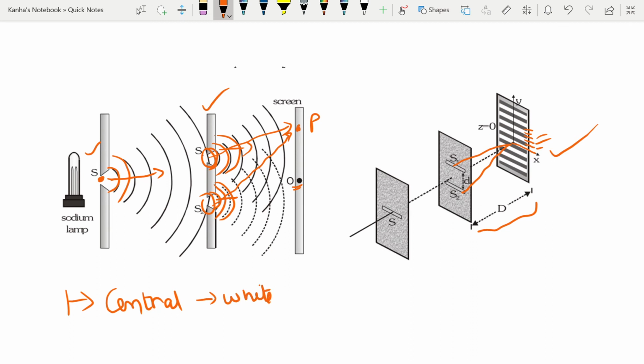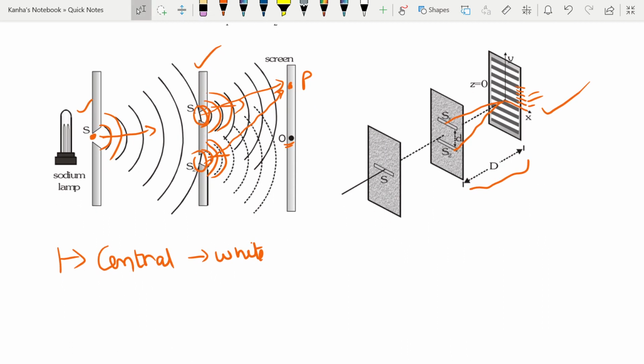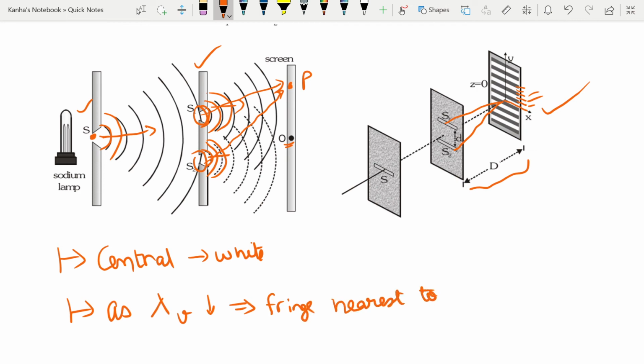Okay. Now, as the wavelength of violet color is the least, the fringe nearest to either side of the central fringe will be violet.